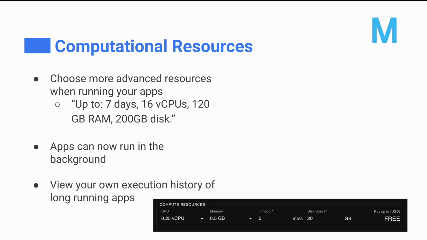First off, we have computational resources. When running your apps, you can now choose more advanced resources. This includes up to 7 days of computational time, 16 CPUs, 120 gigabytes of RAM, and 200 gigabytes of disks. The base option is still free, but as you use more resources, there will be a cost.